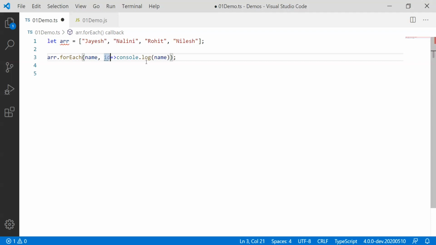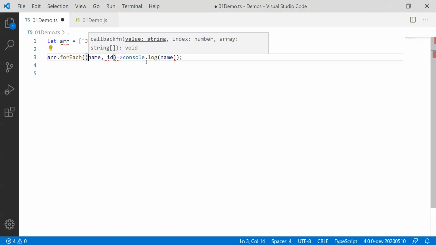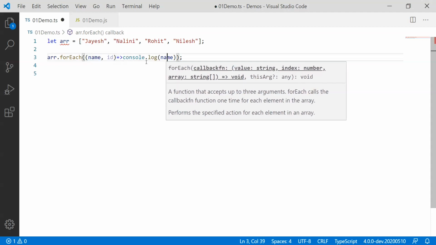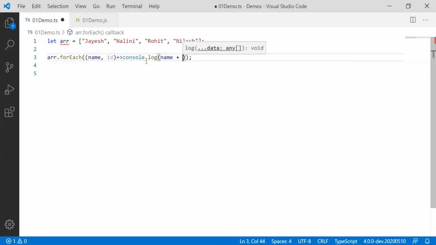Now since there are two parameters that we are going to pass to a function, the expected thing is you have to put round brackets over here, because now these two parameters need to be passed to a function, and you are free to use those parameters the way you want. So I'll put here name plus ID, which is going to be a string plus integer kind of concatenation, so the result is going to be a string now.